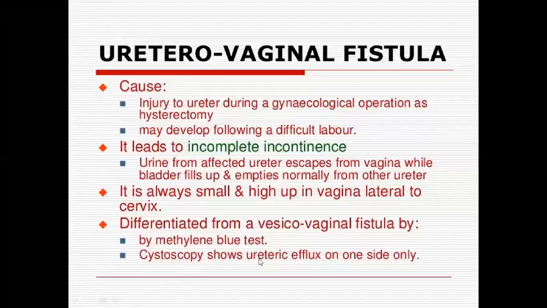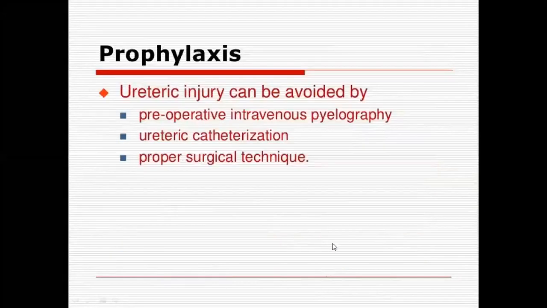By cystoscopy, that is, the cystoscope is introduced into the bladder, you can see the ureteric efflux on one side only, because on the damaged side you cannot see this ureteric efflux. So prophylaxis: ureteric injuries can be avoided by preoperative intravenous pyelography, ureteric catheterization, proper surgical technique and uroglow.